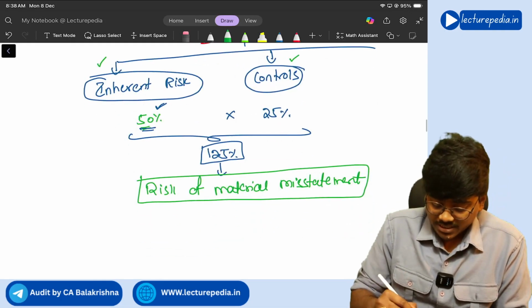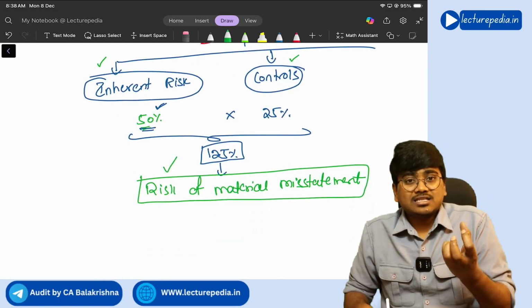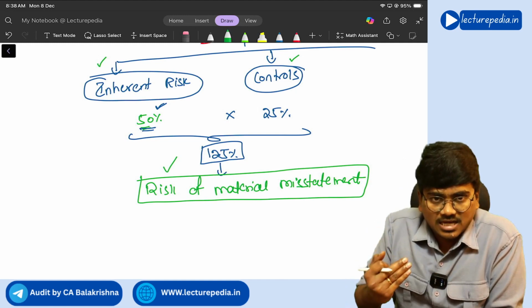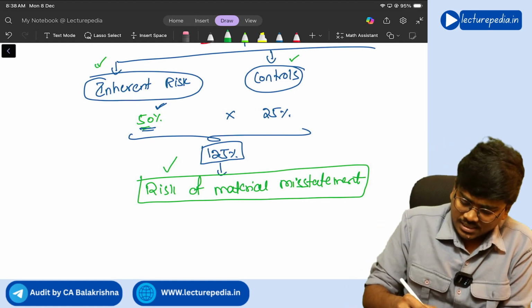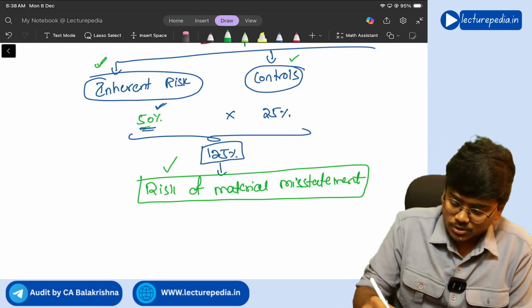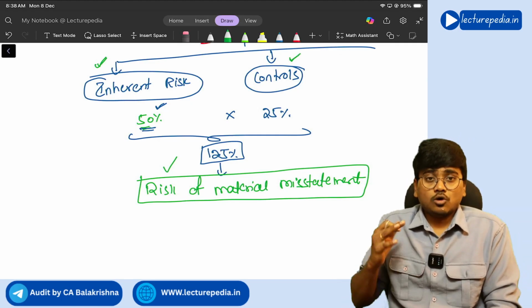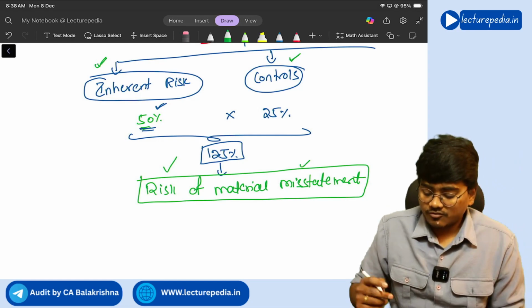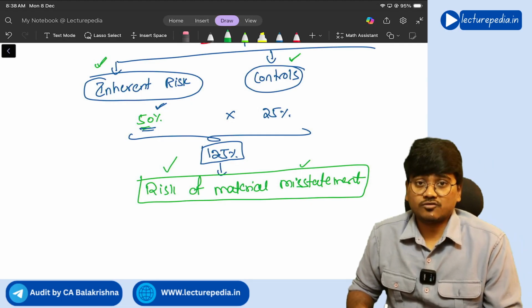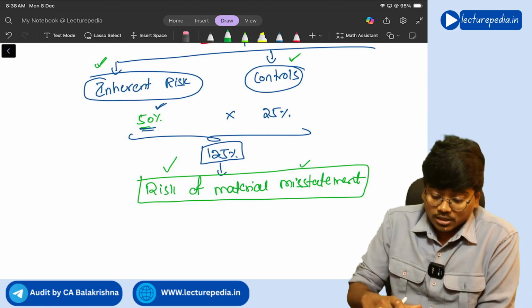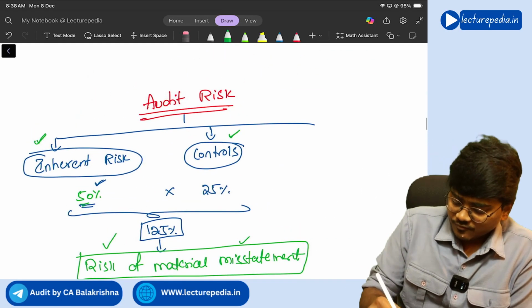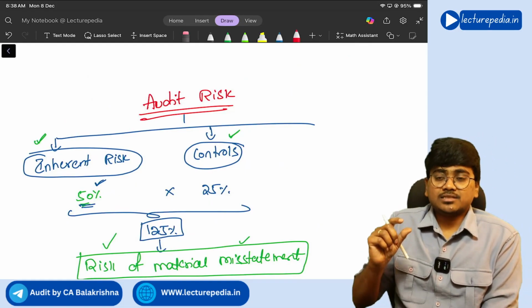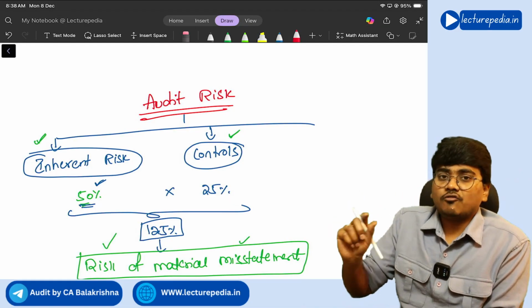Now this risk of material misstatement is not in the hands of the auditor. Correct or not? By the time the auditor has come to the entity, inherent risk is already there and control risk is also already there. So the auditor cannot influence inherent risk and control risk. So risk of material misstatement is not in the hands of the auditor. Understood? Now when the auditor starts his audit, he already determines an acceptable level of audit risk.